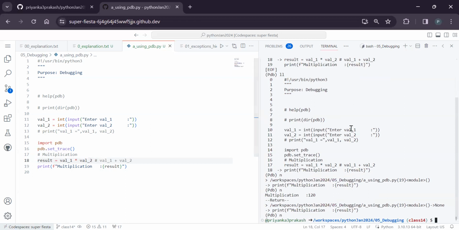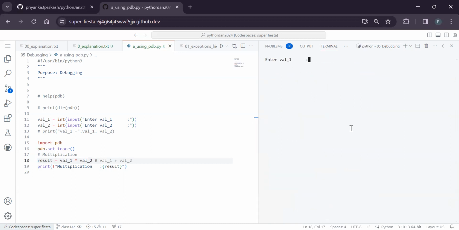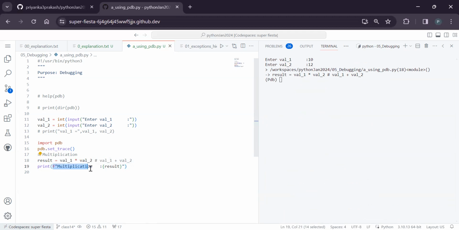Similarly, there is one more option called continue. If you execute it, and say 10 and 12, the execution is at line 18. If I say N, it will go one line and then go to 19. N again, one line. But if you say C or continue, then it will complete the remaining lines without stopping.